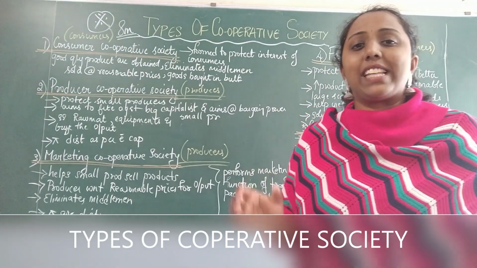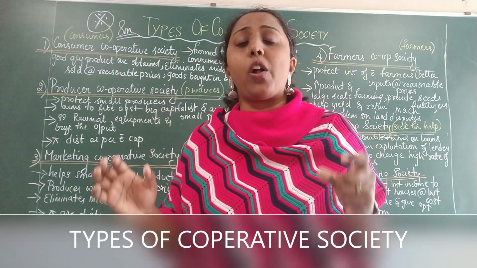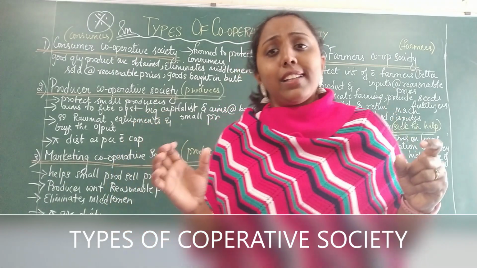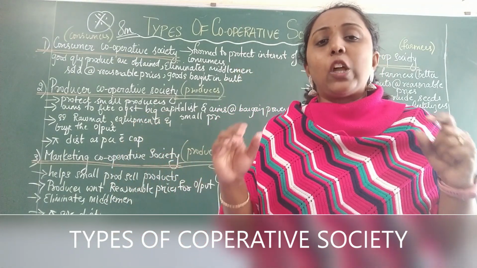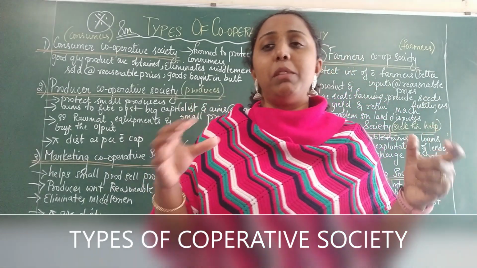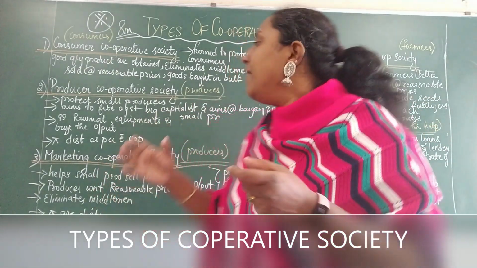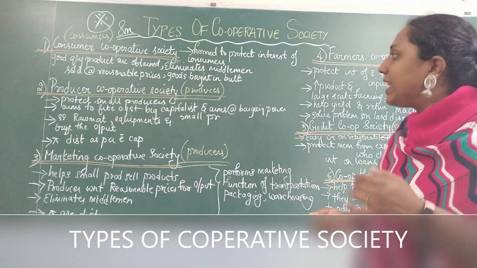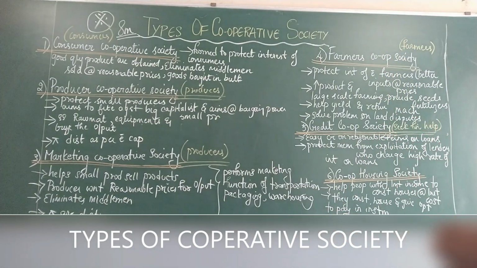Consumers are not getting the best quality and quantity of products. To eliminate adulteration and misconceptions, this kind of cooperative society is formed. It is mainly formed to protect the interests of the consumers.